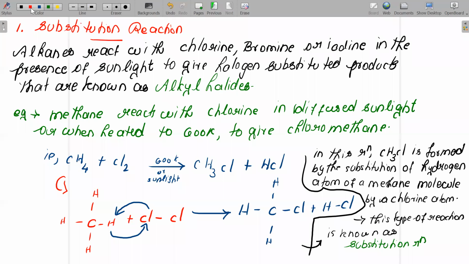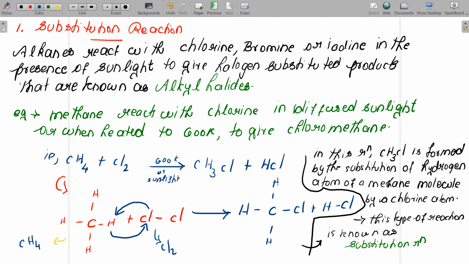And that diagram is already given here. So this is the diagram. So children, see, this is nothing but CH4, right? And this one is nothing but Cl2. So what happened? One hydrogen is substituted by one chlorine. One hydrogen atom is substituted by one chlorine atom. So finally you will get chloromethane.